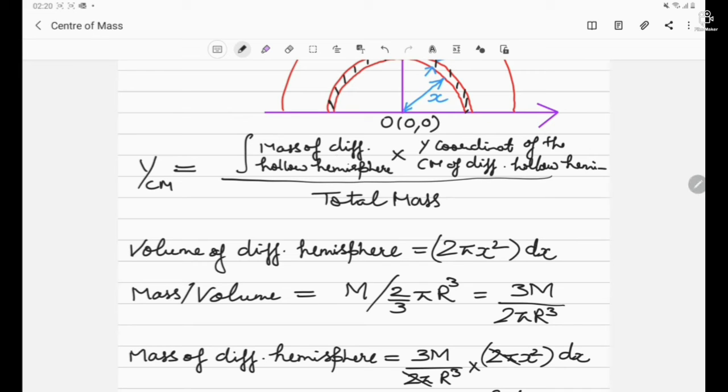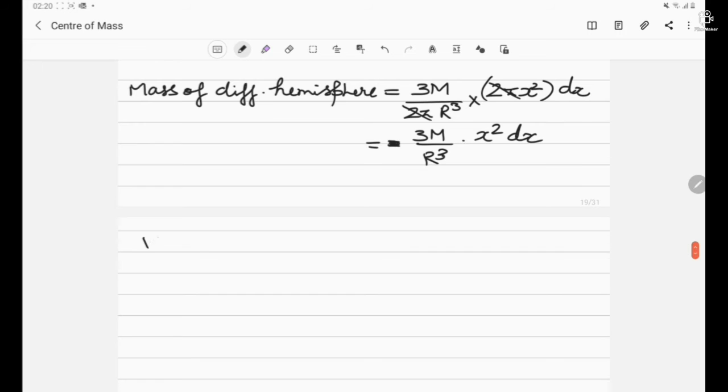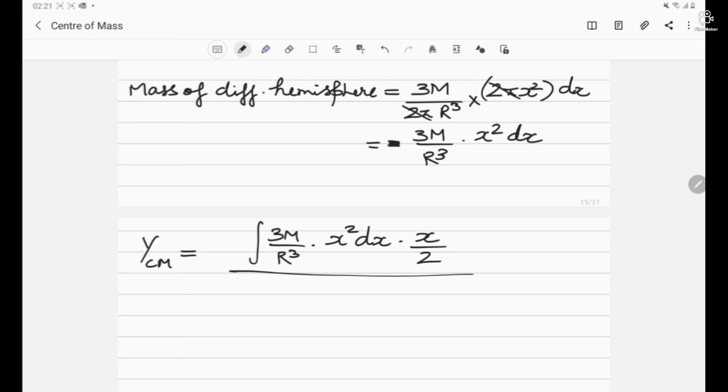Now just come back to the original formula of the center of mass for the y coordinate. We are done with the mass of the differential hollow hemisphere, multiplied by the y coordinate of its center of mass. How do we find the y coordinate? In the last part we found that for a hollow hemisphere of radius r, the center of mass lies at r by 2. Here the differential hemisphere has radius x, so its center of mass should lie at x by 2. So the y center of mass will be the integration of 3m by r cube, which is a constant part, x cube dx, sorry, x square dx was already there, times x by 2, which is the center of mass distance from the origin of the differential hemisphere.